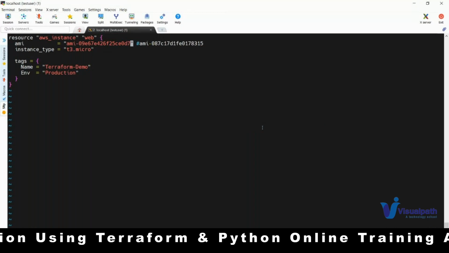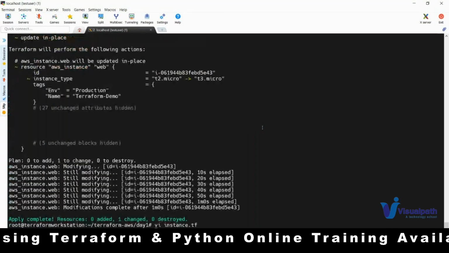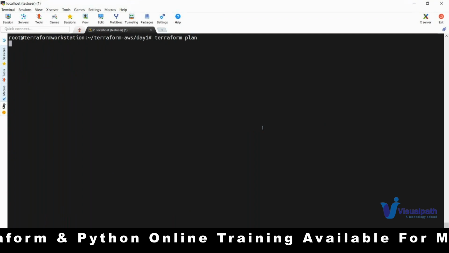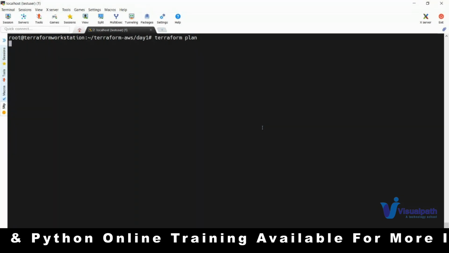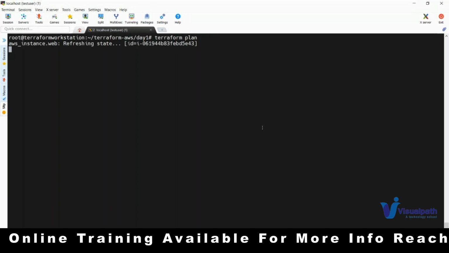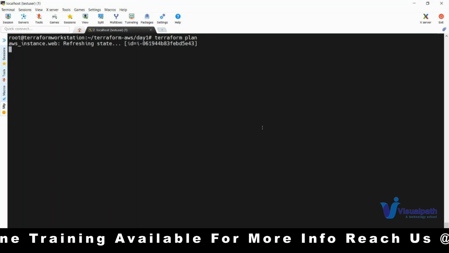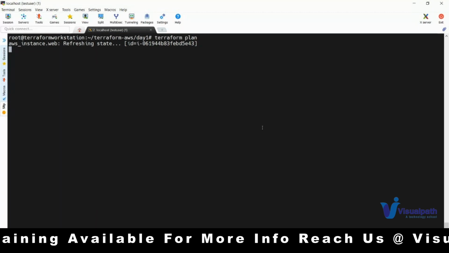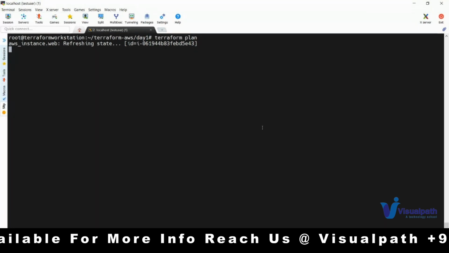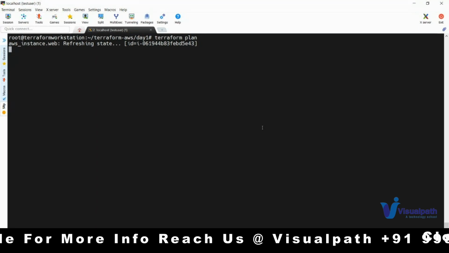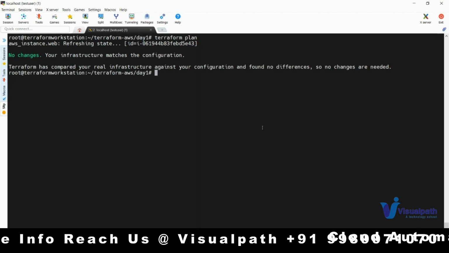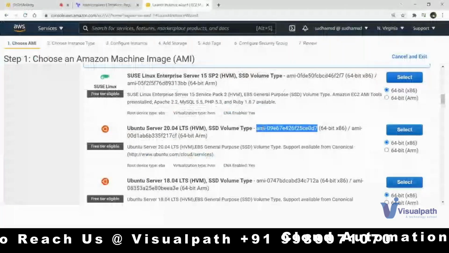Let me show you that. If I change the AMI for this, if I run Terraform plan, now see, it will tell you it will recreate. Okay, hyphen slash plus symbol. What is there on the target provider and what you are expecting is mismatching. So if mismatching is happening, it will tell you whether to destroy or recreate or do an update in place or something else. Oh, what happened? Oh, sorry. I'm using the same AMI.